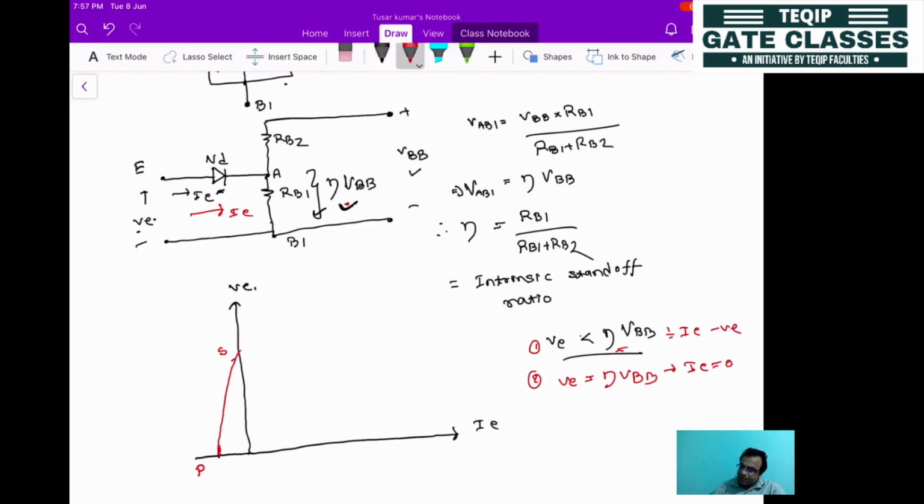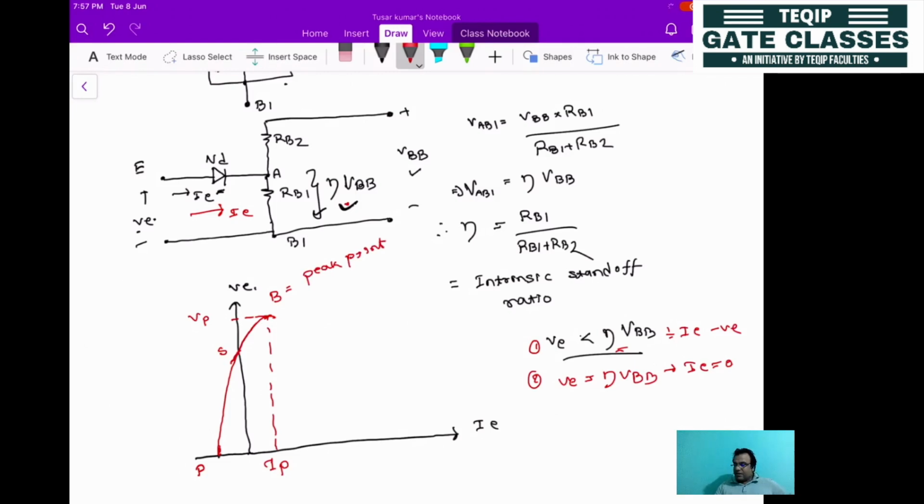This will be reaching to the value. This point is known as the point P, which is called the peak value. This corresponding point is known as the peak value. So this is the VP, and the corresponding current here will be the peak current, IP. So this P is known as the peak point.